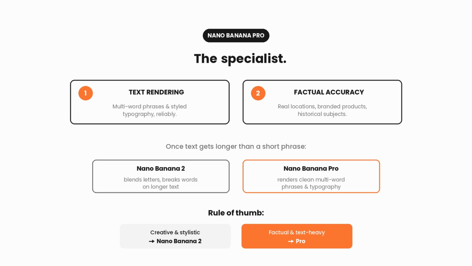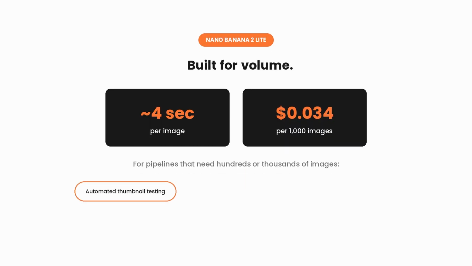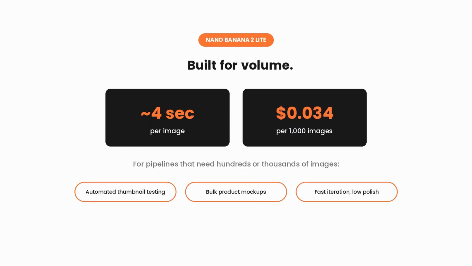So the rule of thumb is simple. Creative and stylistic work, use Nano Banana 2. Factual or text-heavy work, use Pro. Nano Banana 2 Lite is the newest addition, and it's built for one purpose: volume.